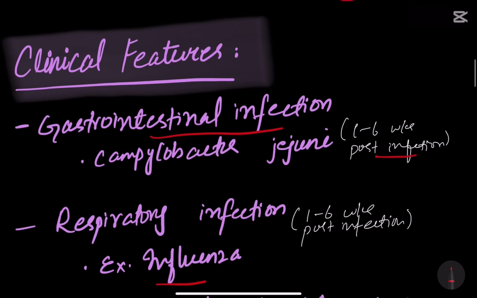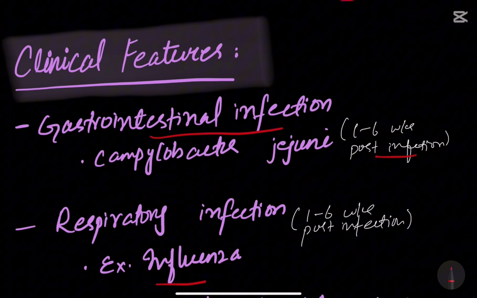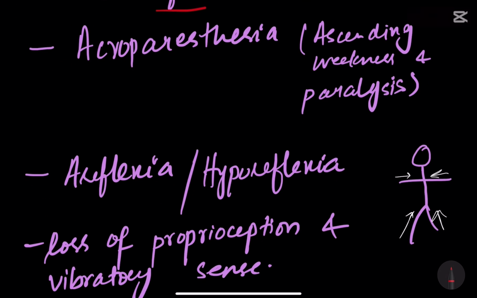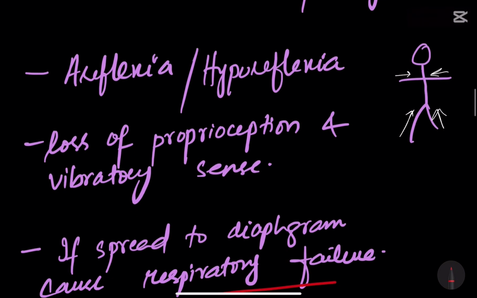So, as we have studied, GBS occurs post-infection. These post-infections are gastrointestinal infections. After 1 to 6 weeks of gastrointestinal infections, the clinical features of GBS appear. Same goes for respiratory infection. Acroparesthesia occurs, that is, there is ascending weakness and paralysis of the feet in GBS. Areflexia or hyporeflexia occurs.